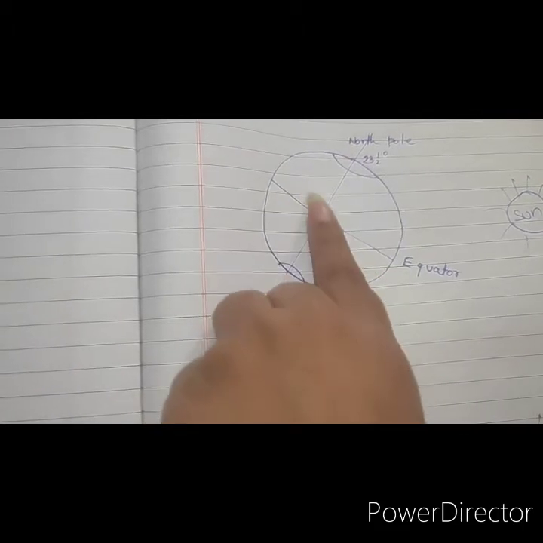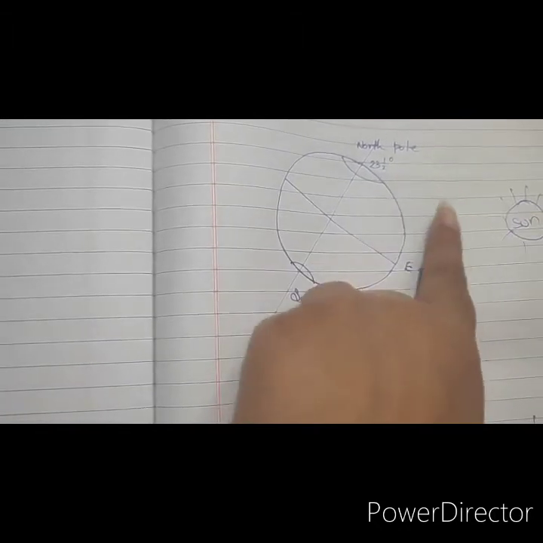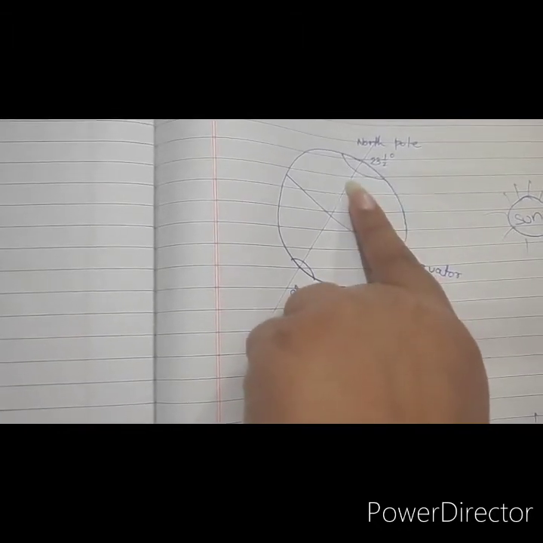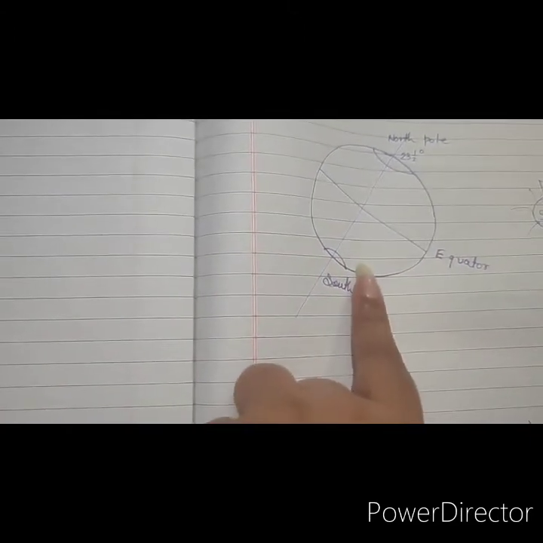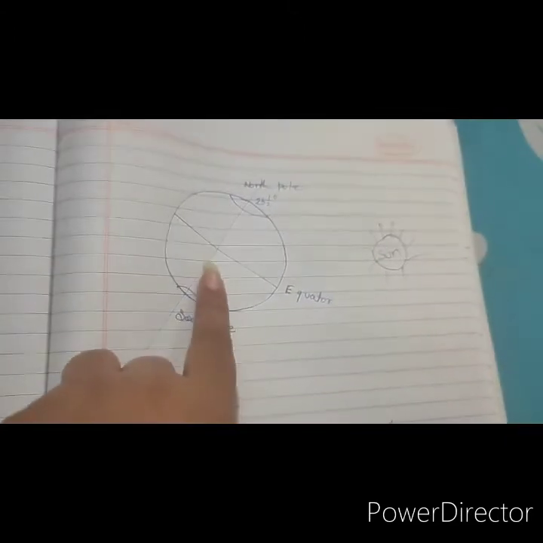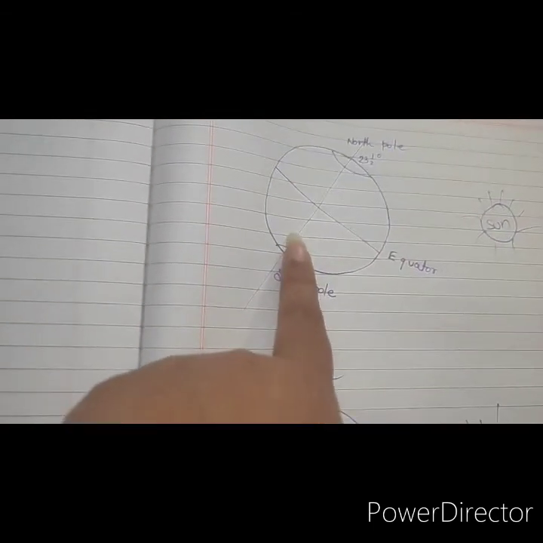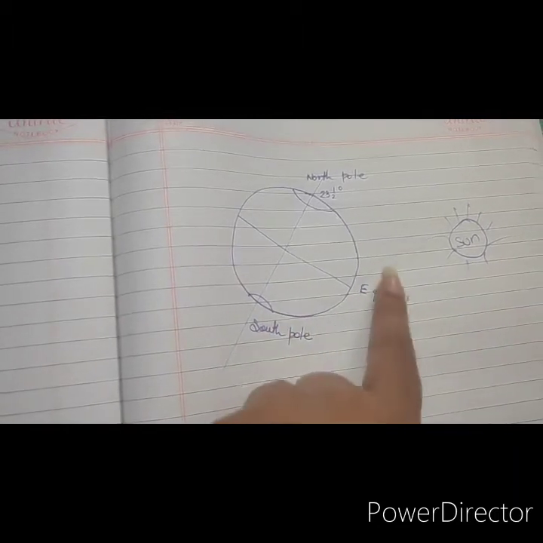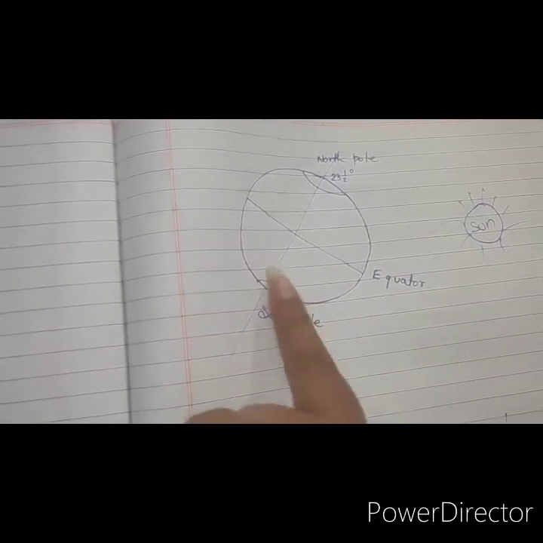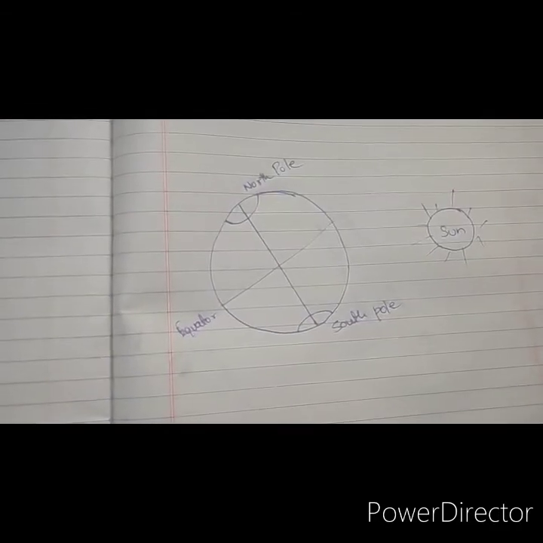Therefore, the northern hemisphere receives the direct rays of the sun and has summer, while the southern hemisphere, which is away from the sun, receives slanting rays and has winter.